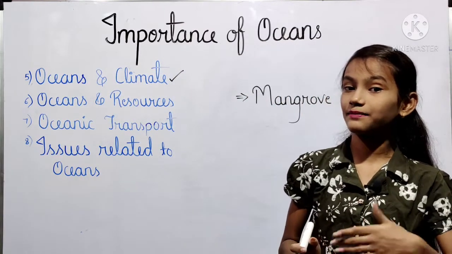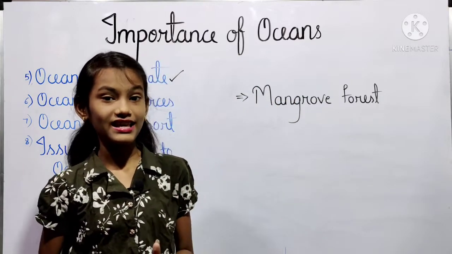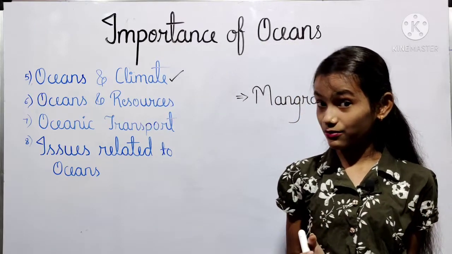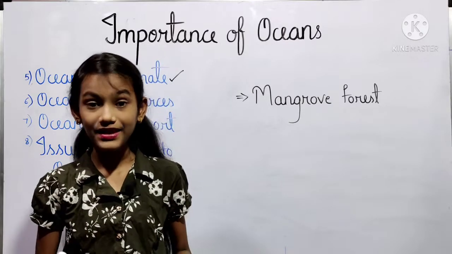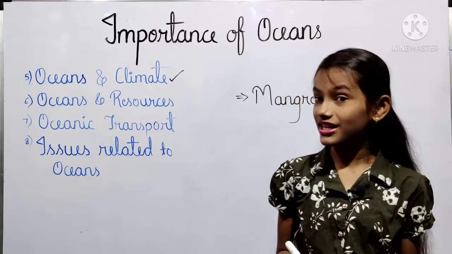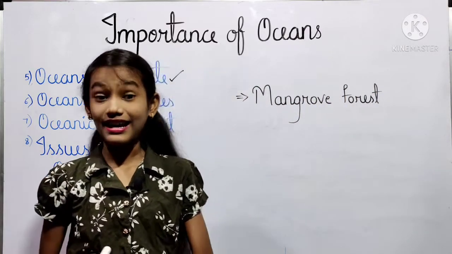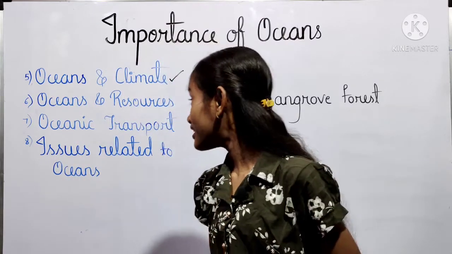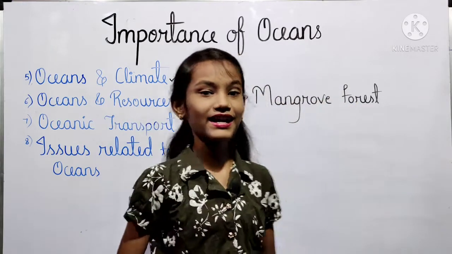And we get the precious items like the pearls, corals and ornamental items like the shells and medicinal plants from the sea. तो हमको कई सारे प्रकार के कीमती सामान भी मिलते हैं, जैसे कि मोती, कोरल्स और सजावटी सामान जैसे कि शेल्स यानी गोले, और कई सारे मेडिसिनल प्लांट यानी औषधीय पौधे भी हमको समुद्र से पाए जाते हैं। So our sixth one point, that is oceans and resources, it is completed.